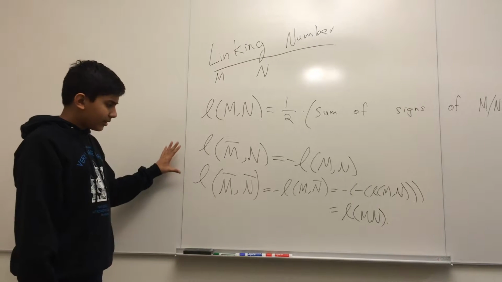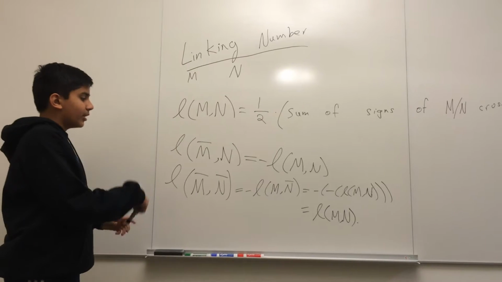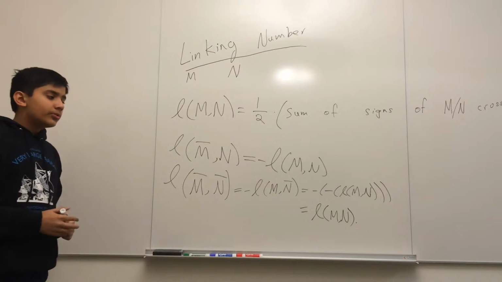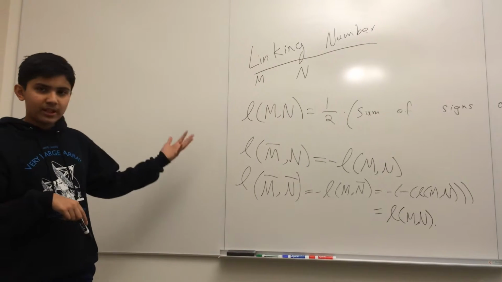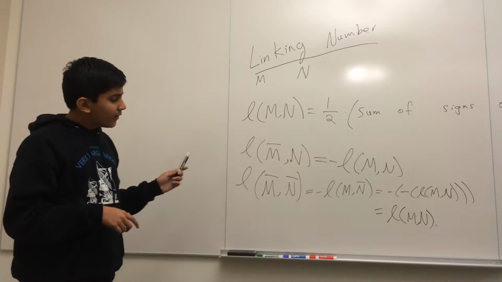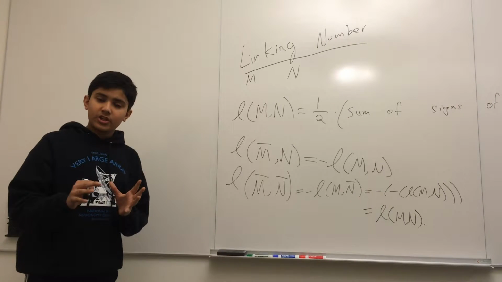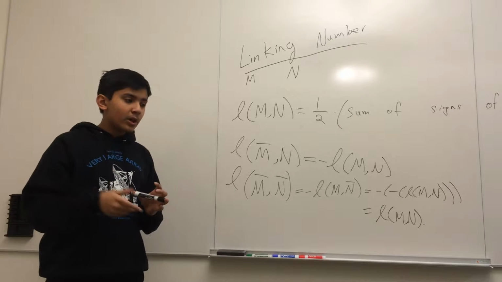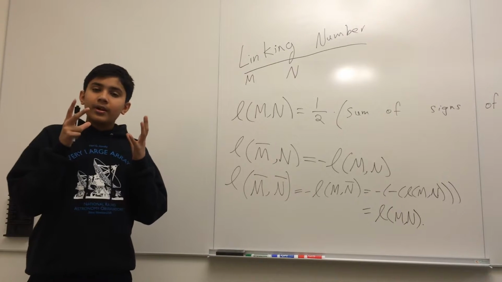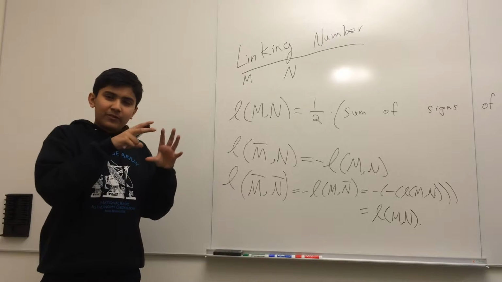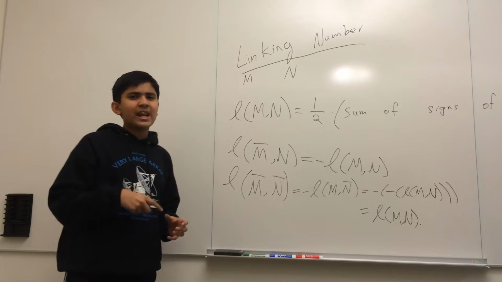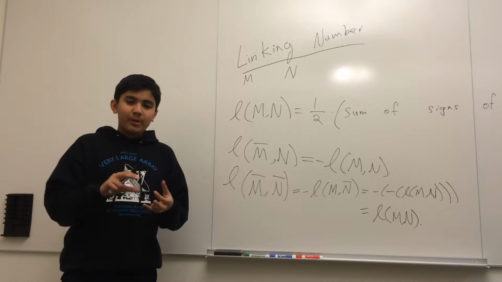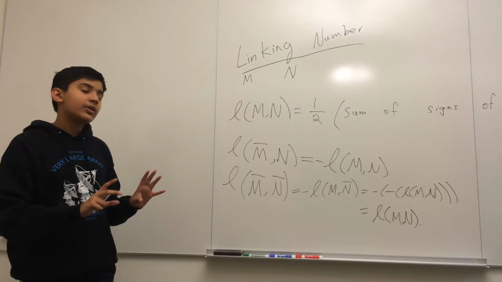So last time we were seeing in the previous part how the linking number changes if we change the orientation of some parts. I was mentioning this in the end, but I'll just repeat it because it got a little bit unclear towards the end. If you want to forget about orientation, you want the linking number to be an absolute value of the link, really not depending on orientation, because orientation is like an artificial external sort of thing, not really part of the knot. You want it to be separate from orientation.